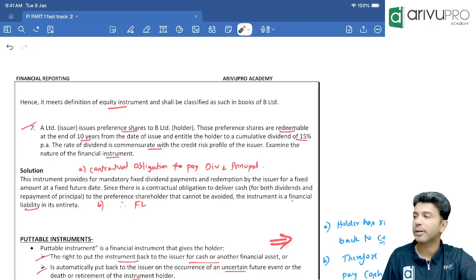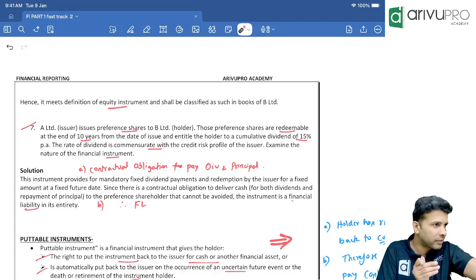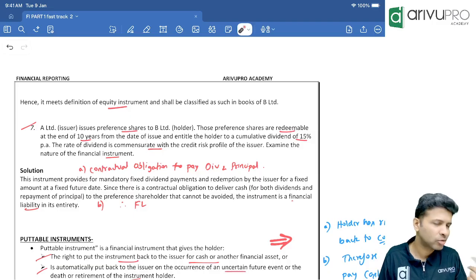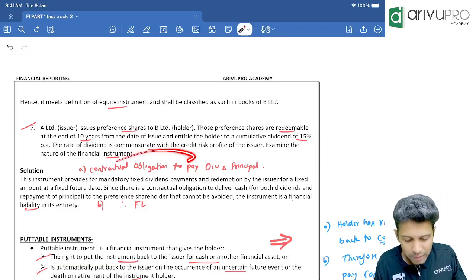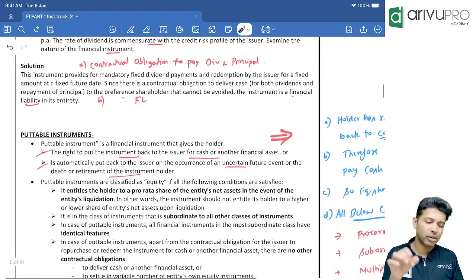So what is it over here? The company issuing preference shares has an obligation to pay dividend also. They have an obligation to pay principal also. Yes, so obligation means equity or financial liability? We do have an obligation to pay dividend and principal, hence it is a financial liability. That's all in this question.